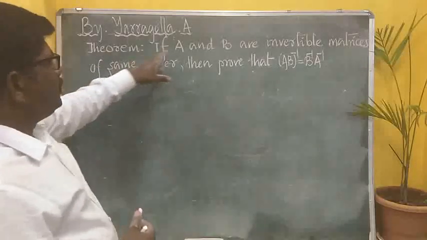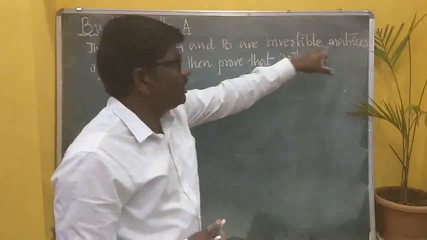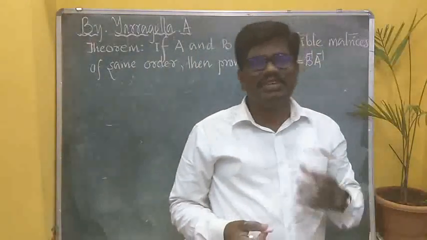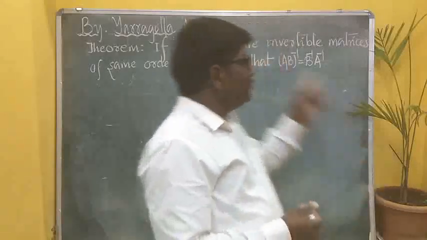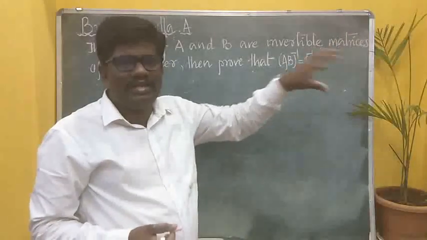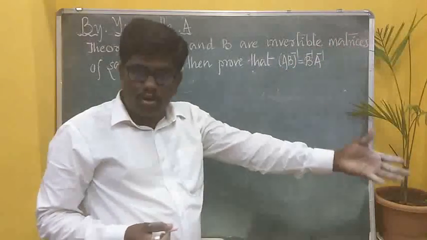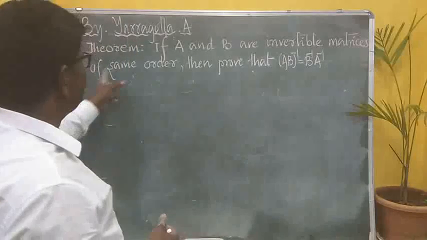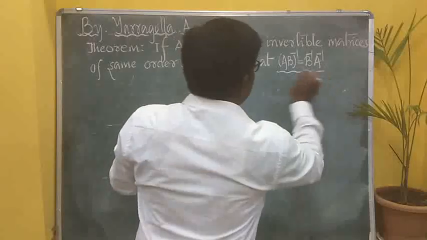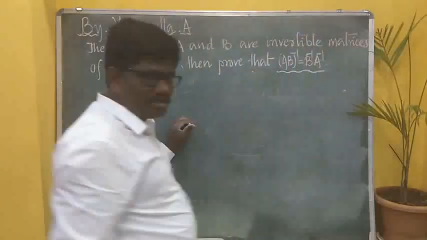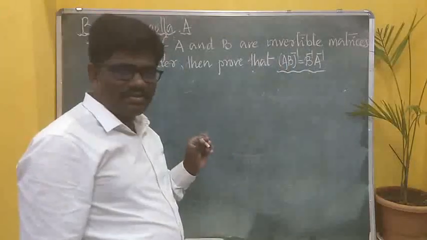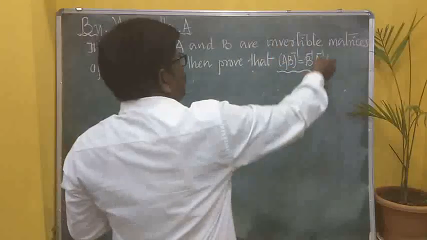The theorem: if A and B are invertible matrices, that is, A has an inverse and B also has an inverse, and they are of the same order, then prove that (AB) inverse is equal to B inverse into A inverse. This is our main target here.